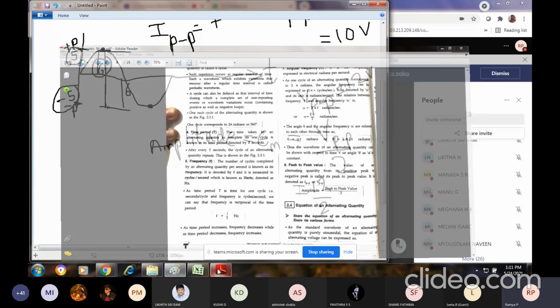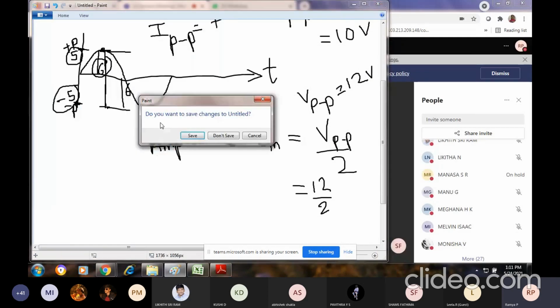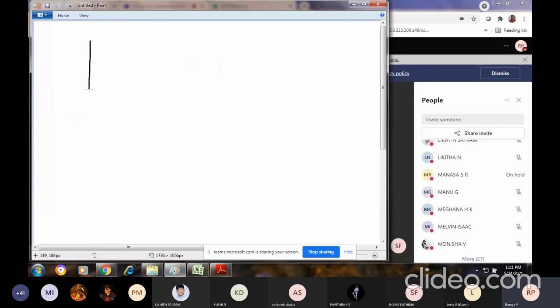Suppose in your problem, they give some particular waveform and ask you to calculate peak to peak, it won't be the same throughout. Suppose I consider this particular waveform, and I ask you to calculate the peak to peak and amplitude. Such waveforms are non-uniform in nature because the positive half cycle is giving 10 volts here. Assume that this is 10 volts from 0 to 10 volts, and here it is minus 5 volts.